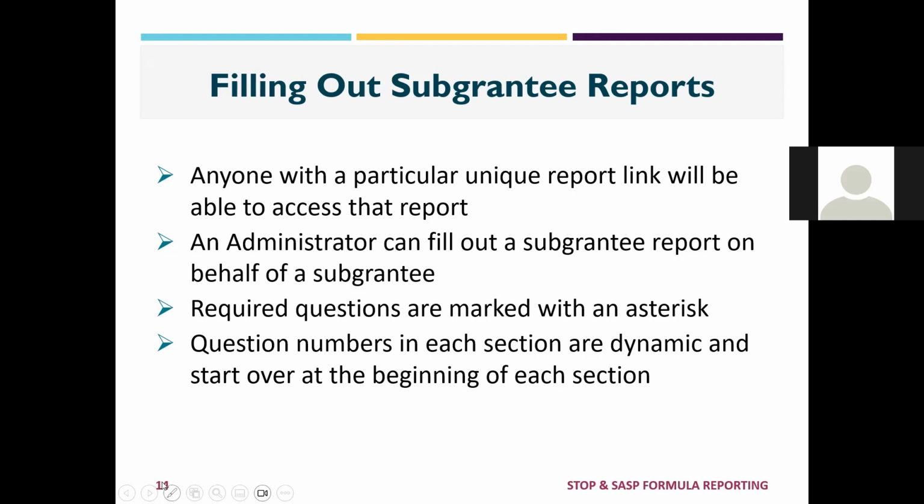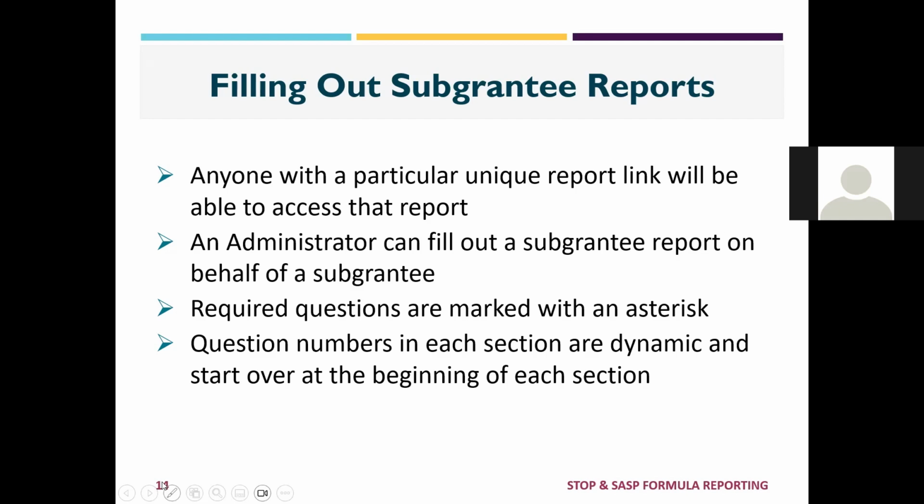By clicking save at the bottom of that page, it will generate a report link that is essentially tied to whatever email address they put in as the point of contact email address. If at any point they can't find their unique link again, they'll be able to search for it by putting in their email address at the very front of the page where they go for the blank report.